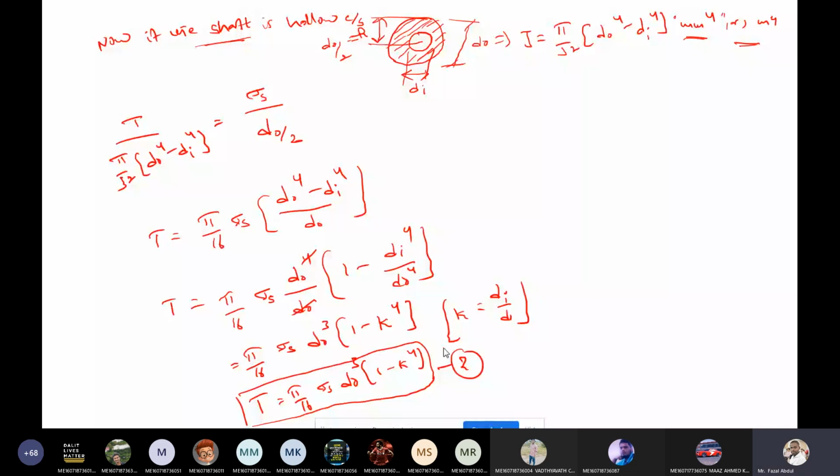Now notice, if we compare strength wise, the first equation is for the solid shaft and the second equation is for the hollow shaft.